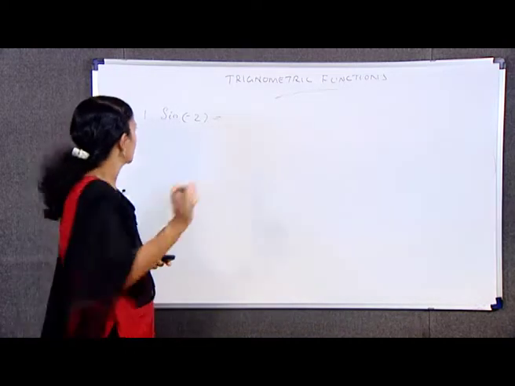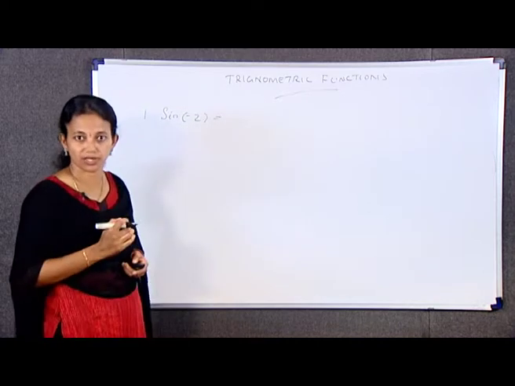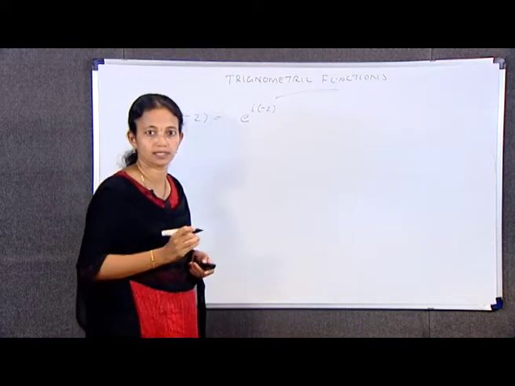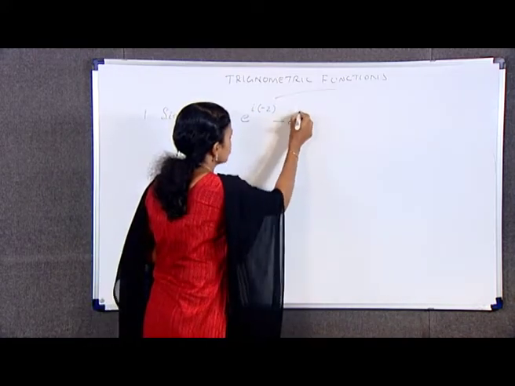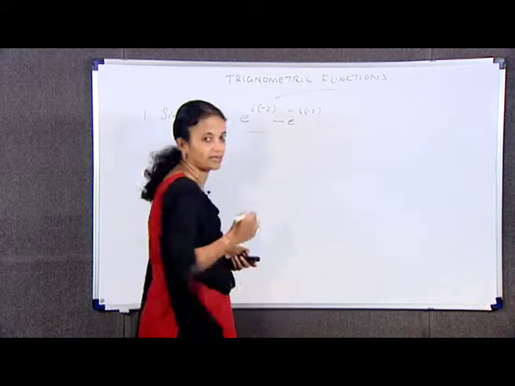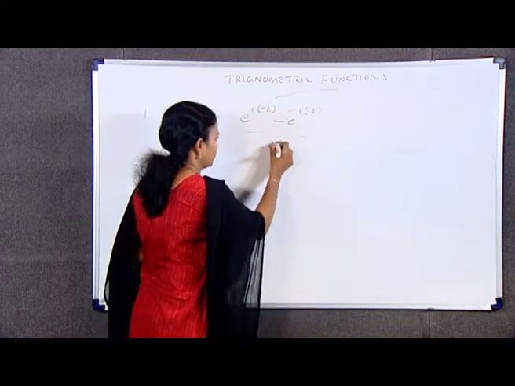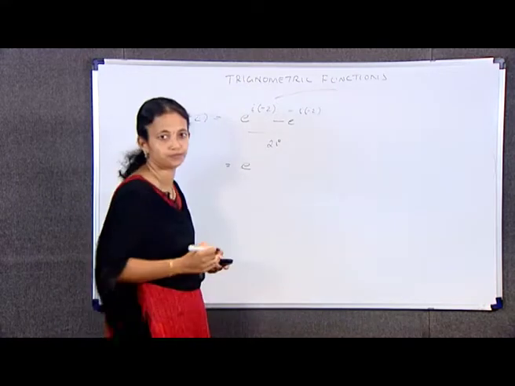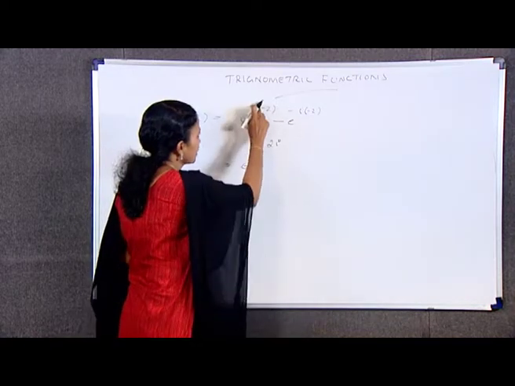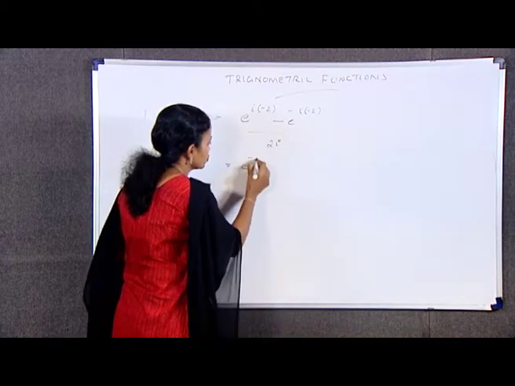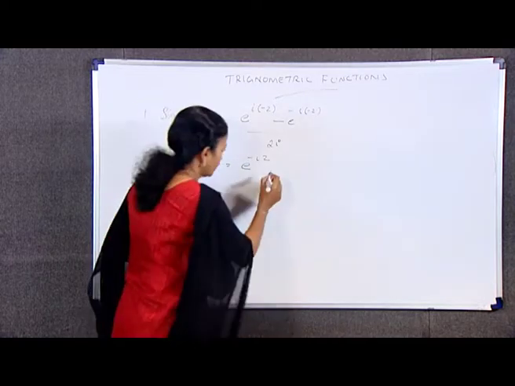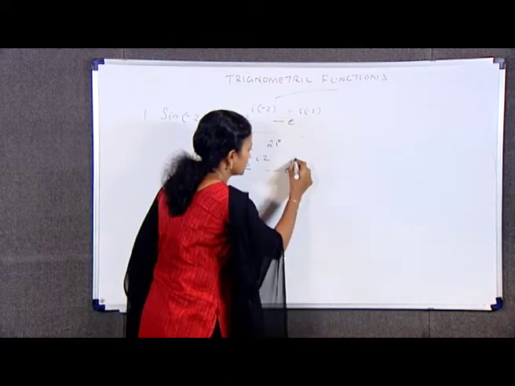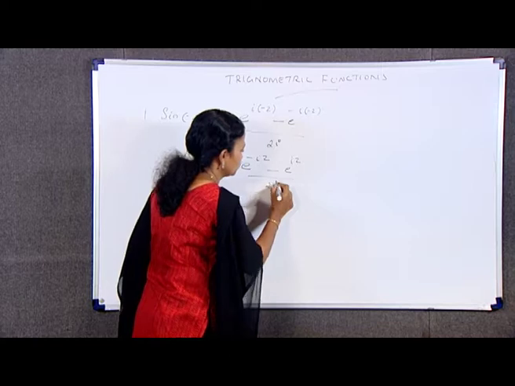Using the exponential definition, I can write this as e raised to i into minus z minus e raised to minus i into minus z divided by 2i, which is equal to e raised to minus iz minus e raised to, minus and minus get cancelled, so it is e raised to iz, divided by 2i.